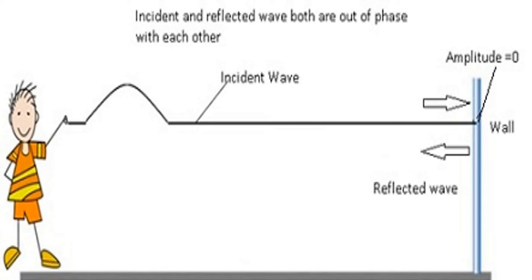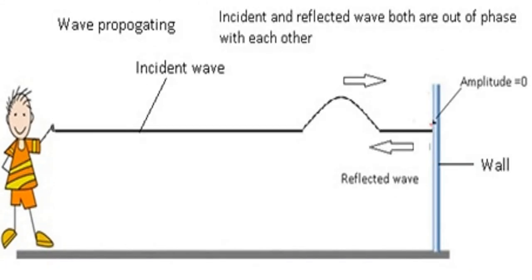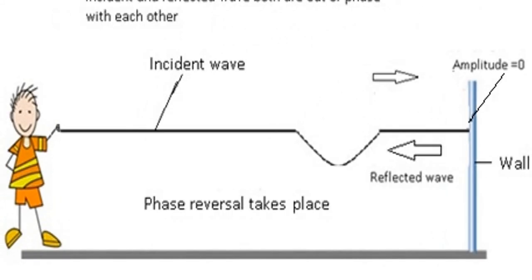Here the wave is incident: if we are pulling the string up, a pulse is generated, that wave is moving and it is reaching the wall. So at the wall the amplitude should be 0. Now we will see what the reflected wave is. Slowly it is reaching near the wall. Incident and reflected waves are out of phase with each other, so you can see that phase reversal is taking place. That is, a crest will be reflected as a trough, or a trough will be reflected as a crest. This is for a rigid boundary.